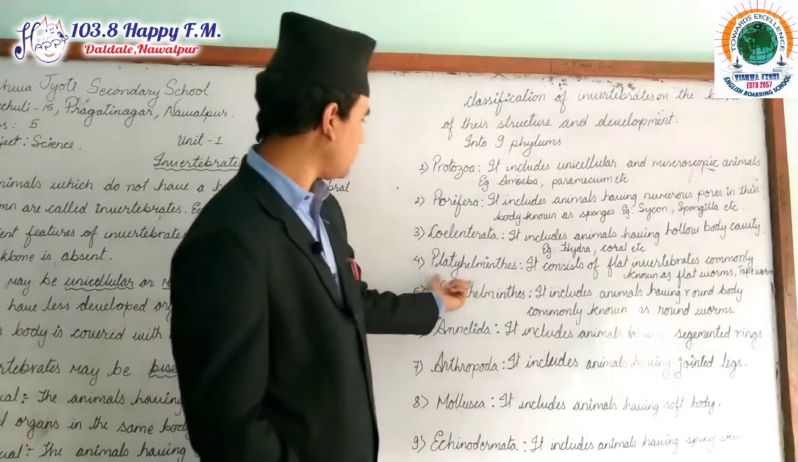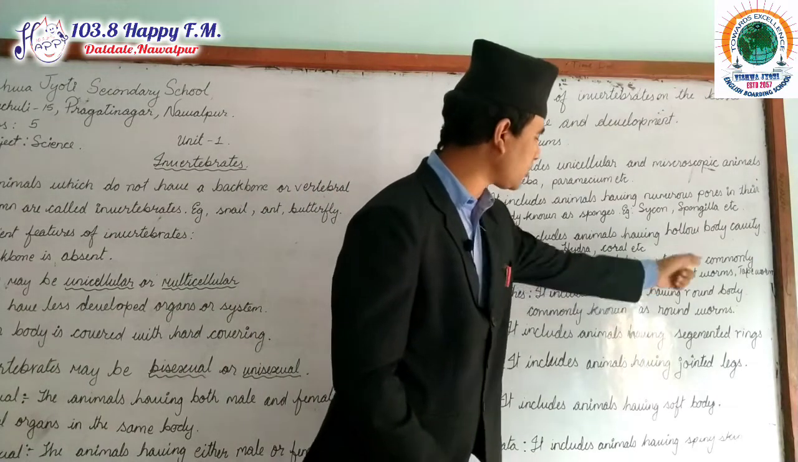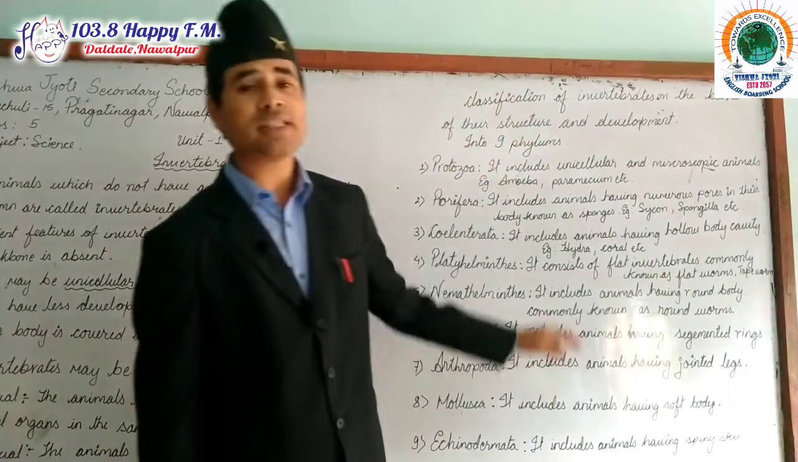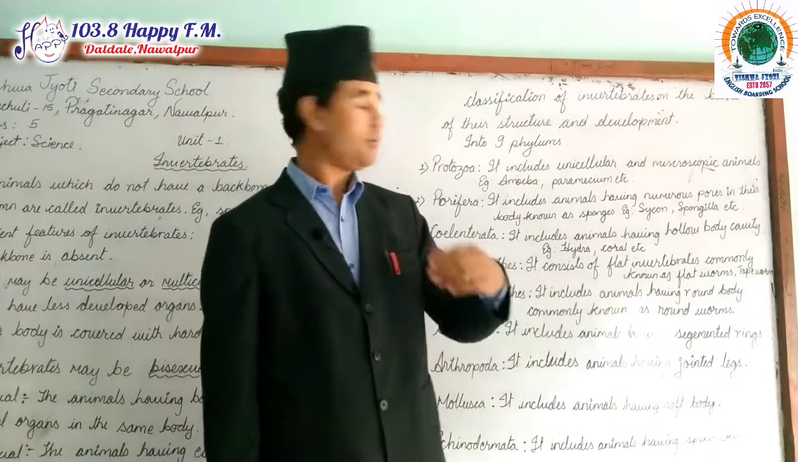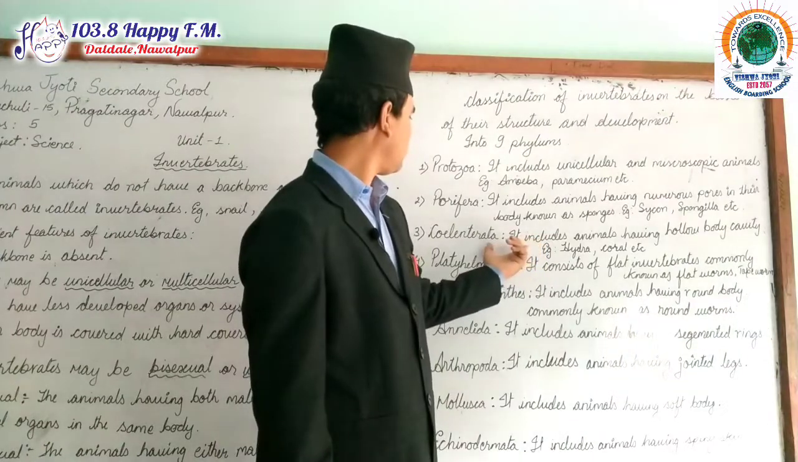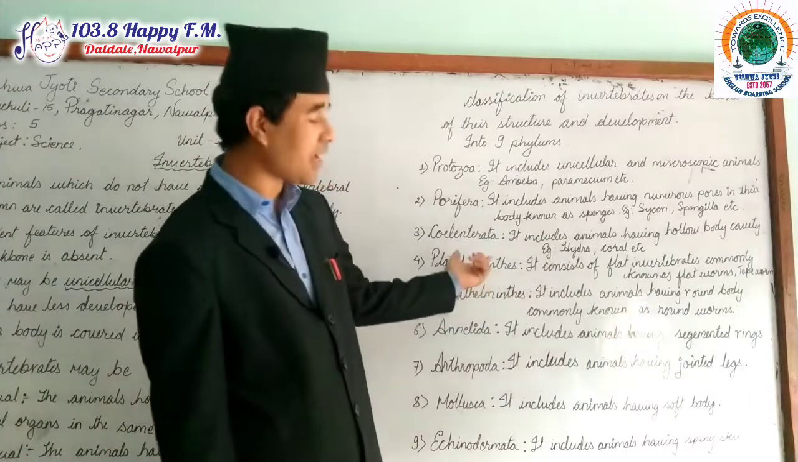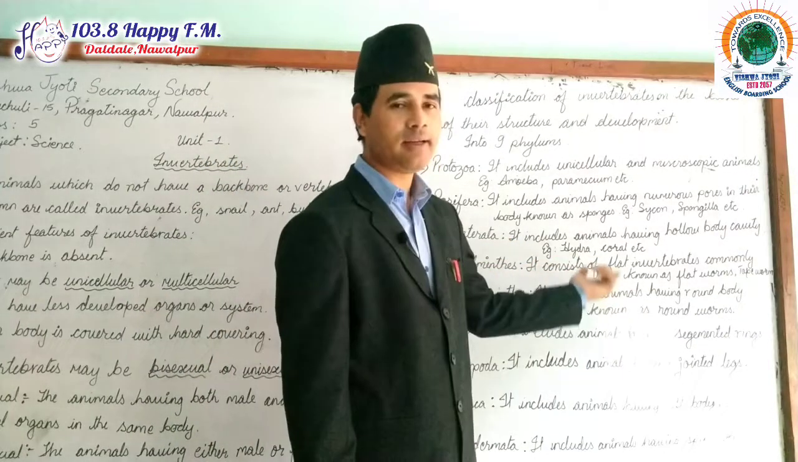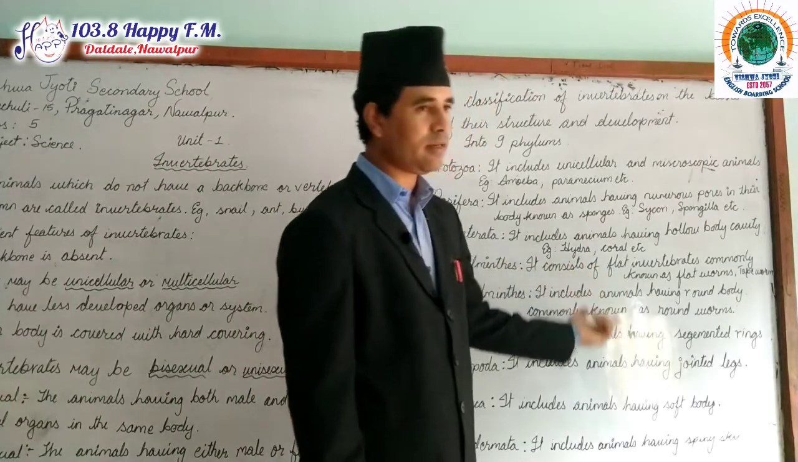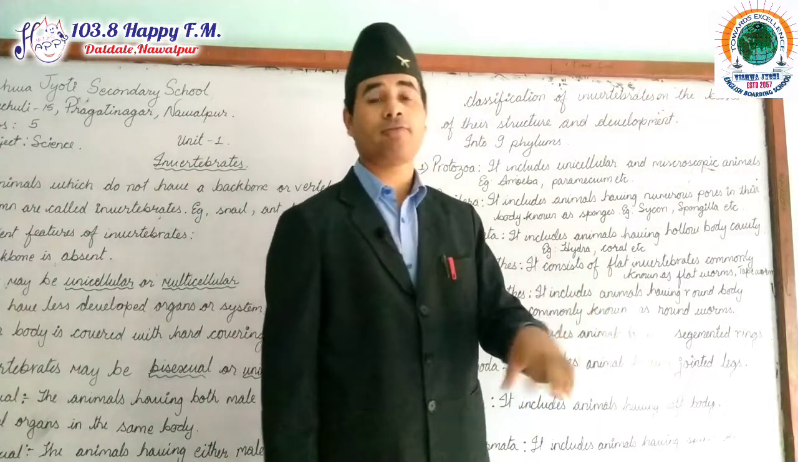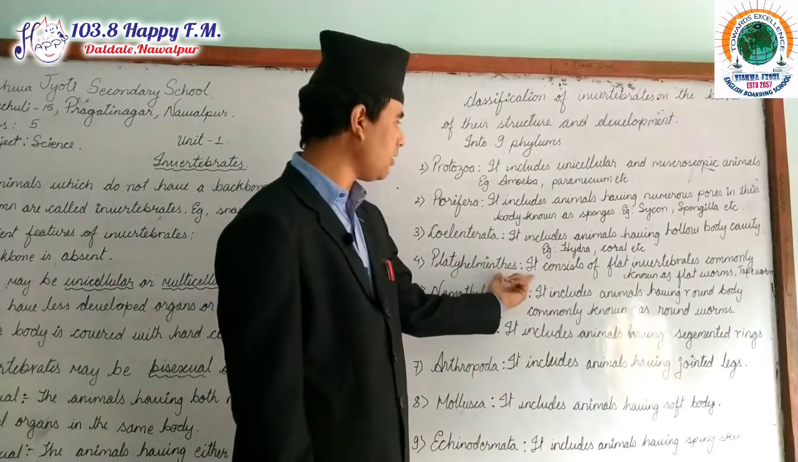Now it consists of flat invertebrates commonly known as flatworms. Now this is also very common. These flatworms also come under the category of parasites, because basically they are found inside the body of other animals. They live inside the body of other animals, and they suck the blood from their host as their food. So they are also known as parasites.